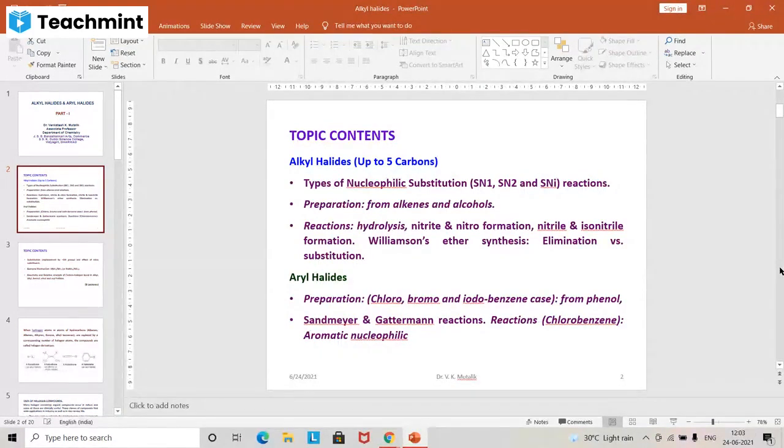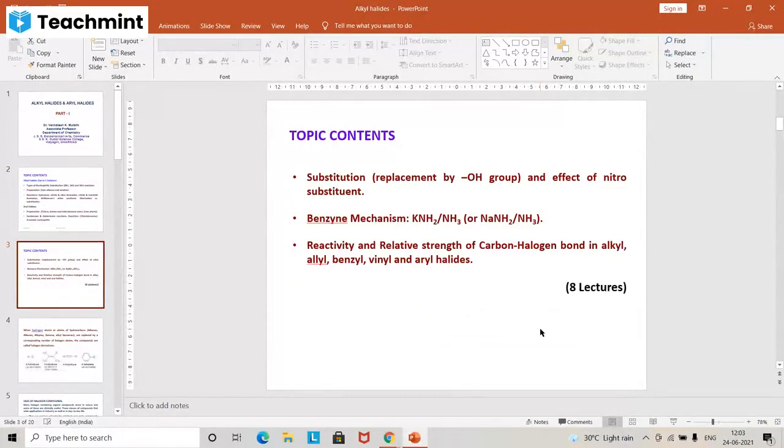And in aryl halides, we are supposed to study the preparation of chlorobenzene, bromobenzene, iodobenzene, that is from phenol, Sandmeyer's reaction, Gattermann reaction, and also the aromatic nucleophilic substitution reactions, effect of substituents on the aromatic substitution, benzyne mechanism, reactivity and relative strengths of carbon halogen bond in alkyl, allyl, benzyl, vinyl and aryl halides.